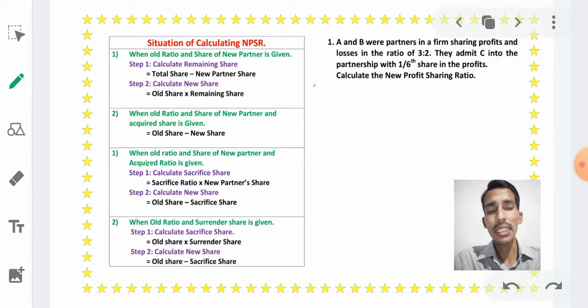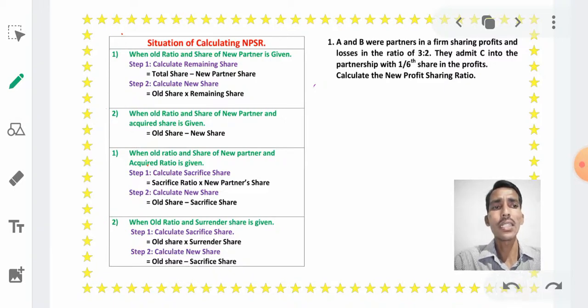While calculating sacrifice share, old share into surrender share, the result is called the sacrifice share, right? Is it clear? After getting the sacrifice share, we can easily calculate new share as old share minus sacrifice share. Okay, so there are 4 methods, or 4 situations.